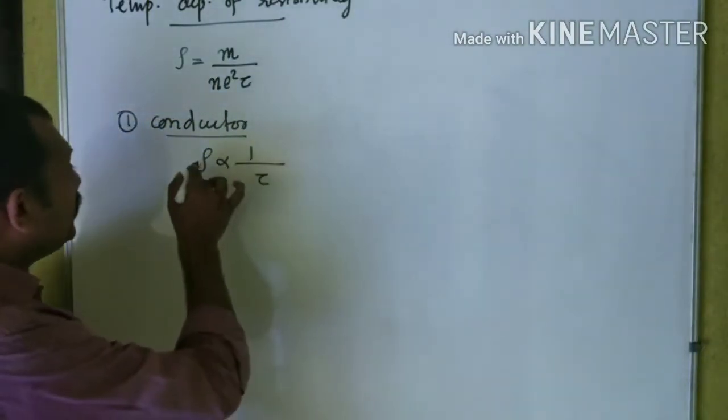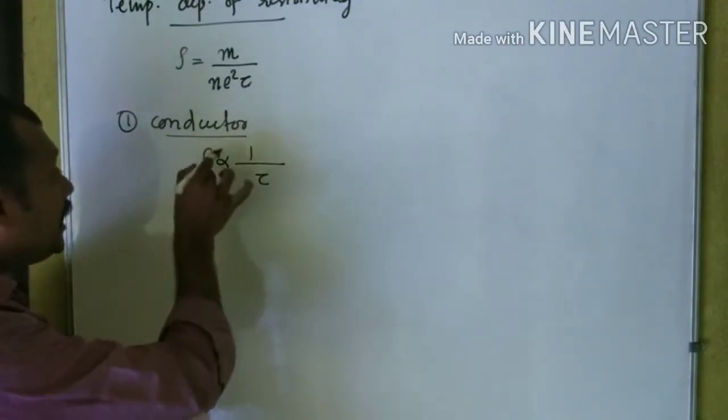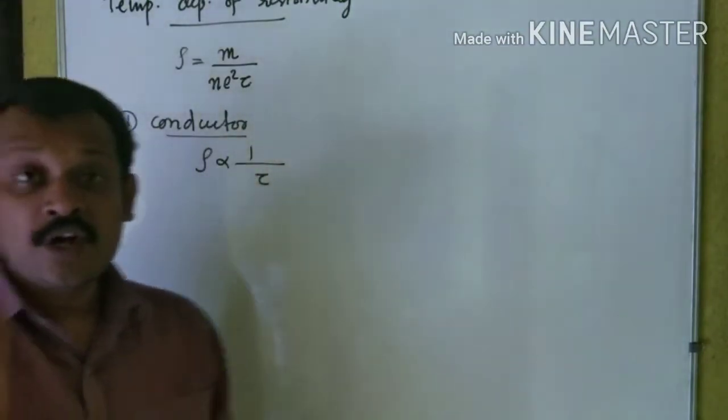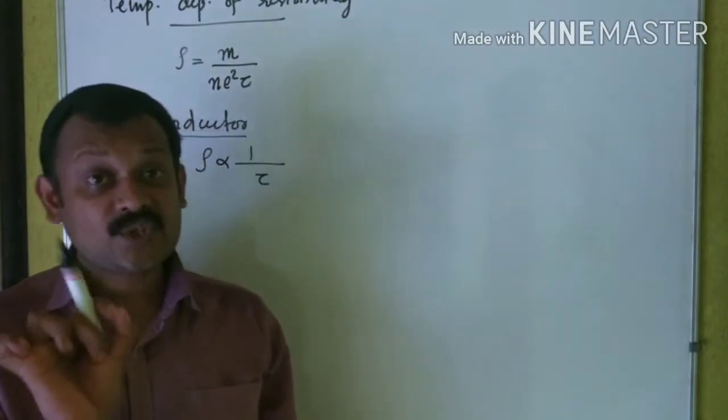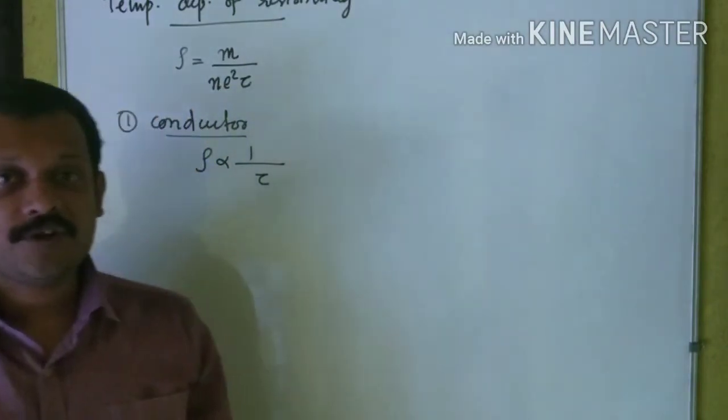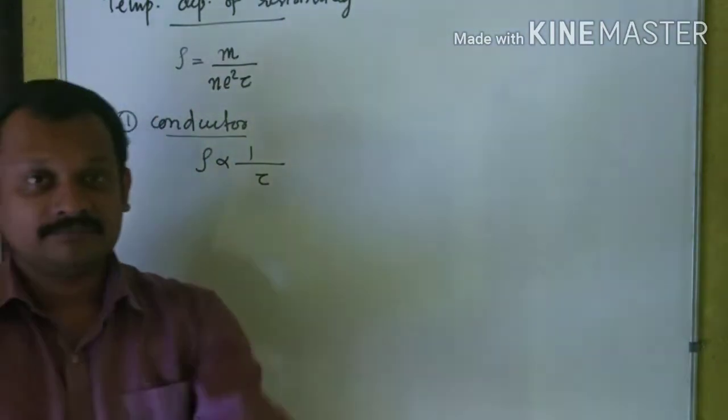Which means the resistivity rho is inversely proportional to relaxation time, that is average time interval between two successive collisions.